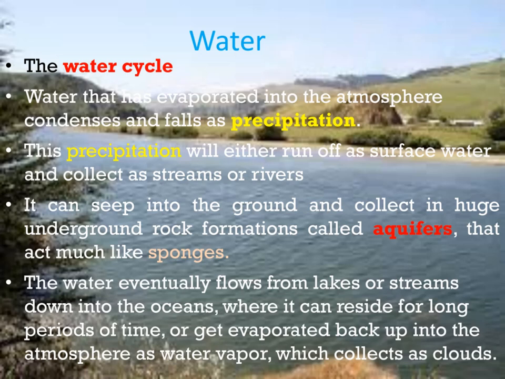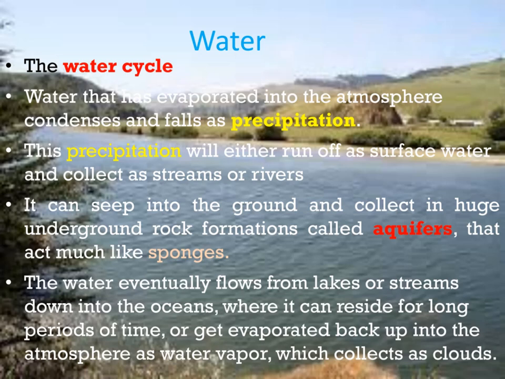The water cycle. Water that has evaporated into the atmosphere condenses and falls as precipitation. This precipitation will either run off as surface water and collect as streams or rivers. It can seep into the ground and collect in huge underground rock formations called aquifers that act much like sponges.